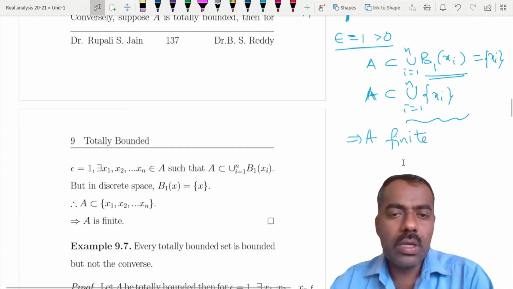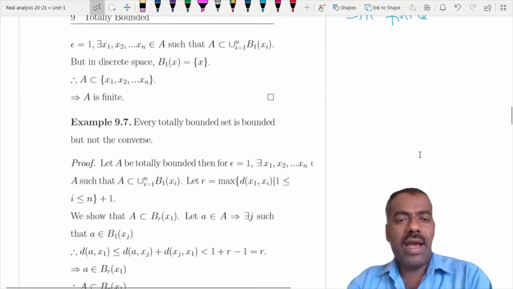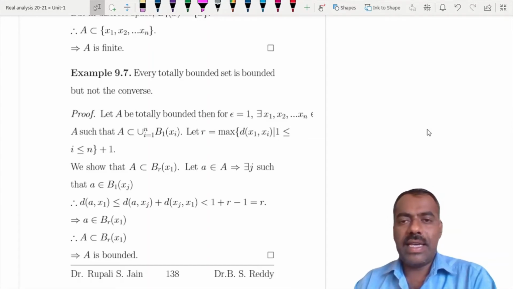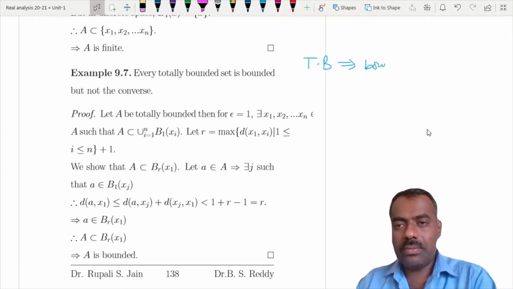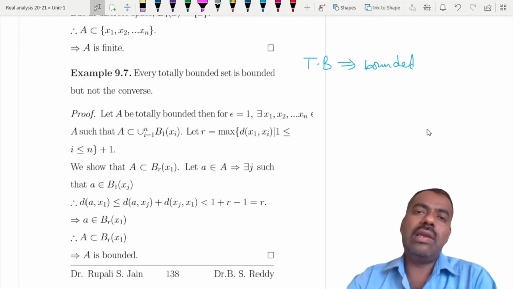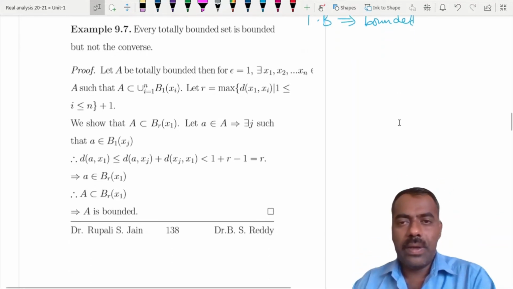Now, as we discussed in the beginning, every totally bounded subset is always bounded, but a bounded set is not necessarily totally bounded. How can you prove this? The idea is very simple.